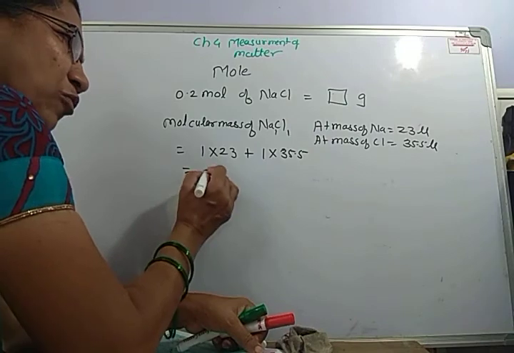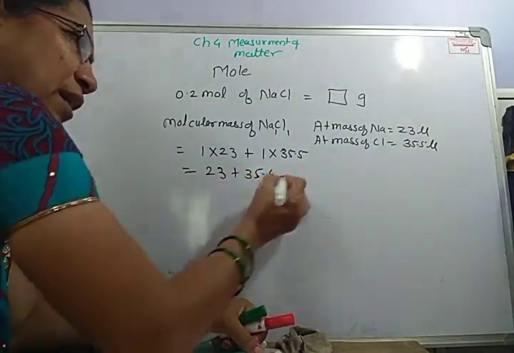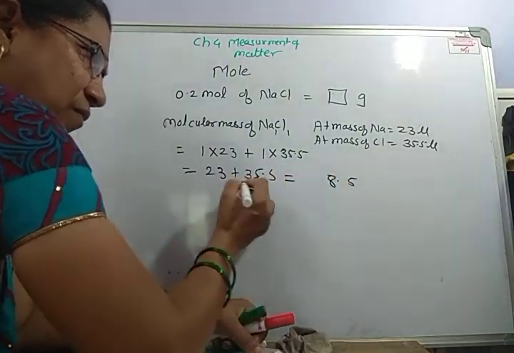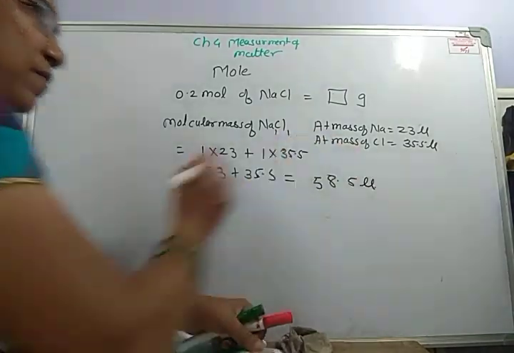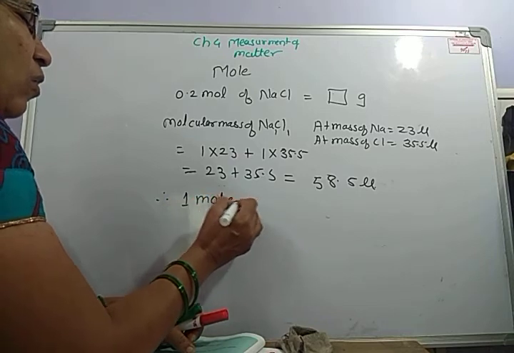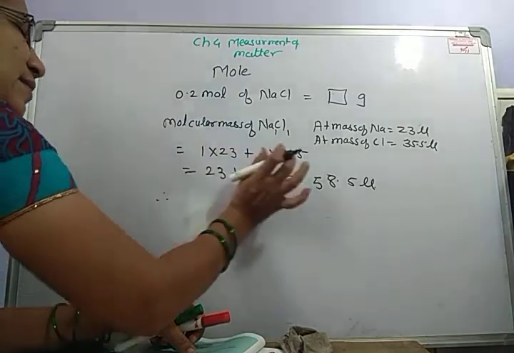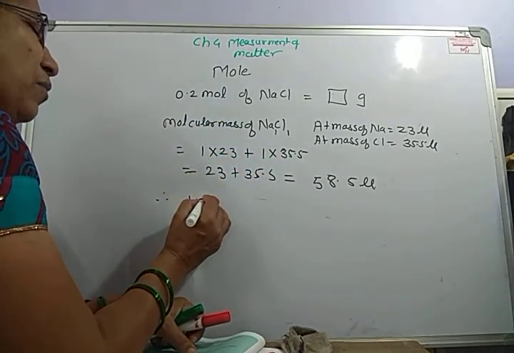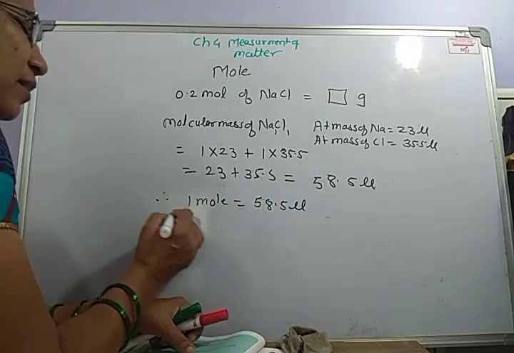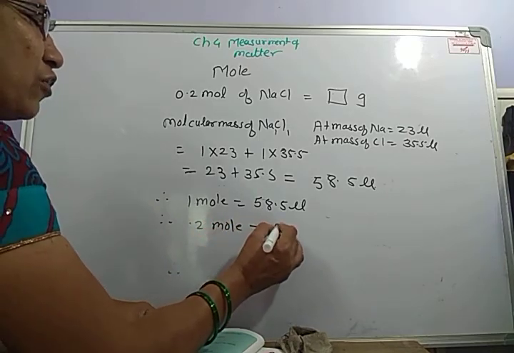So it comes out to be 23 plus 35.5, that is equal to 58.5 Dalton. So 1 mole is equal to 58.5 gram. Therefore 0.2 mole is equal to question mark.